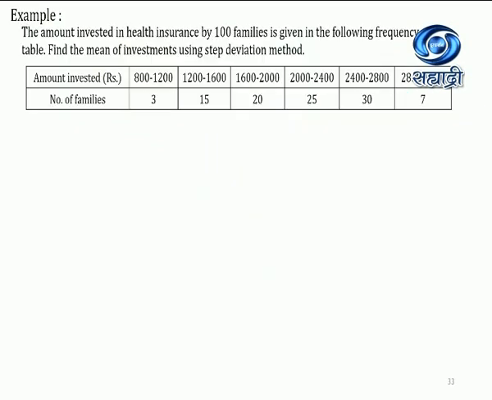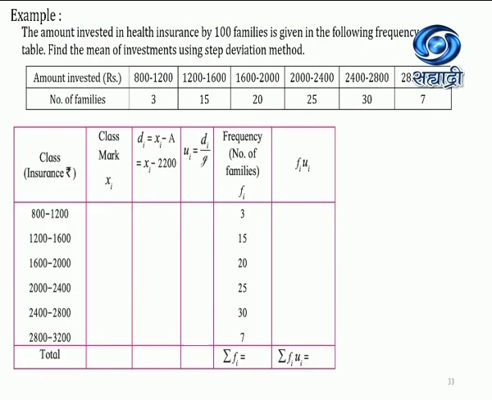Let's do one more example. The amount invested in the health insurance by 100 families is given in the following frequency table. Find the mean of investments using step deviation method. So they have given amount invested and the number of families. So again we are going to take the same 6 columns over here. Class mark is given. Then the highest frequency will be the assumed mean over here,